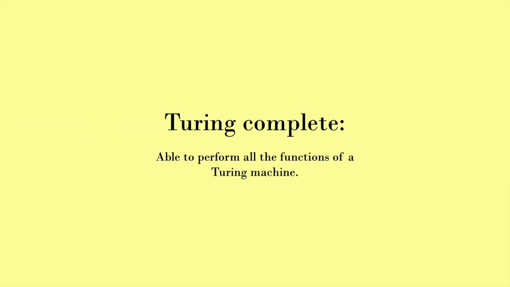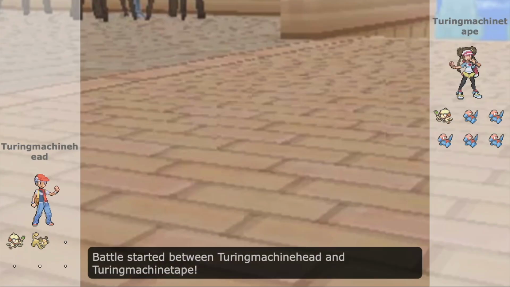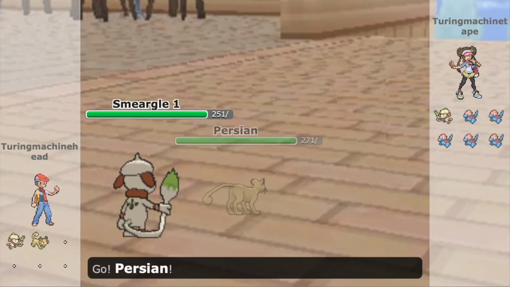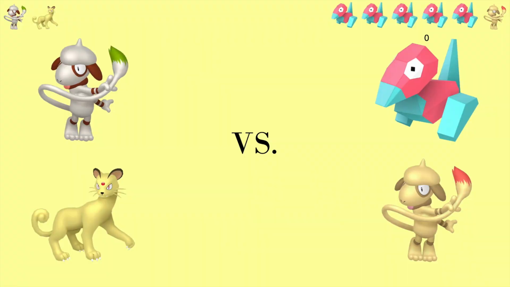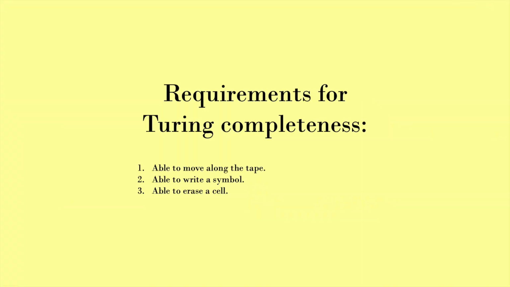To be Turing complete, my machine will have to be able to perform all of the functions of a Turing machine that I mentioned before. To start the battle, player 1 sends out Smeargle and Persian, and player 2 sends out Smeargle and Porygon 0. This is the start state of the machine. Now, let's see how each function works.